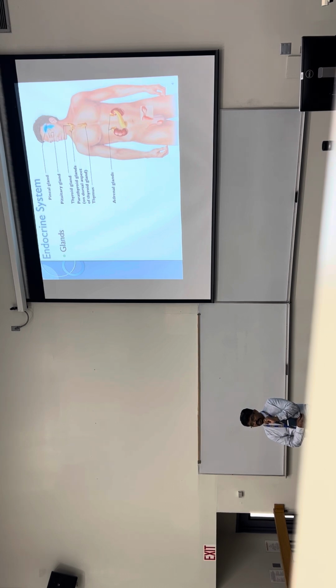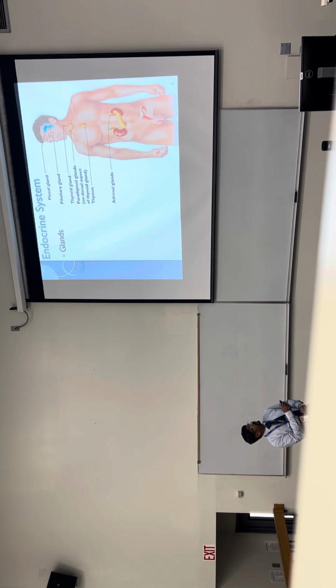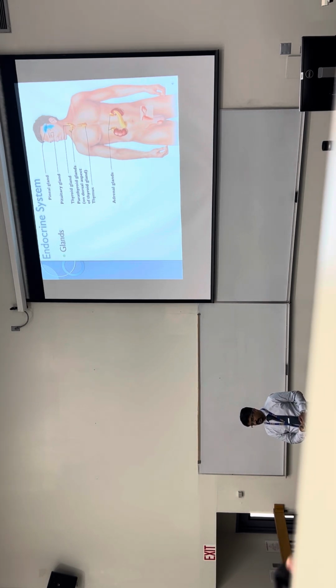Which electrolyte? Calcium, high or low. High calcium stimulates calcitonin. Low calcium will release which hormone? Parathyroid hormone. Low calcium, parathyroid hormone will be released; high calcium, calcitonin. Which cells in the bone does calcitonin stimulate, and will it stimulate osteoblasts or inhibit them?